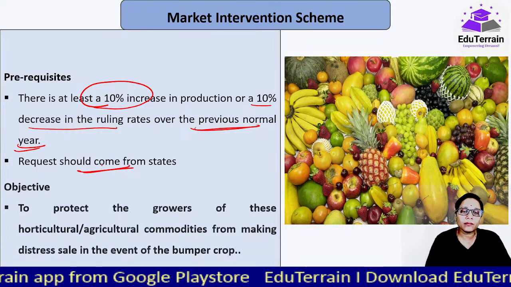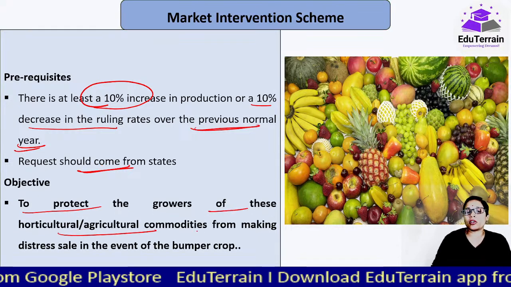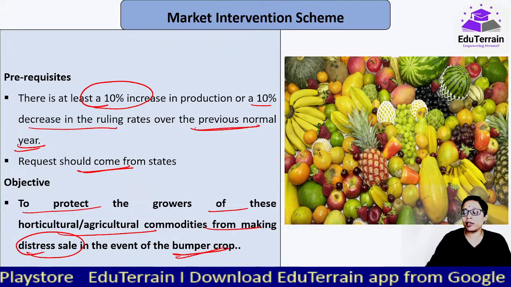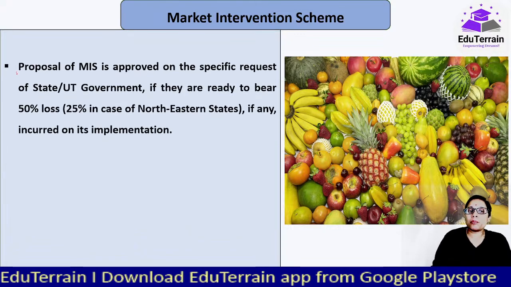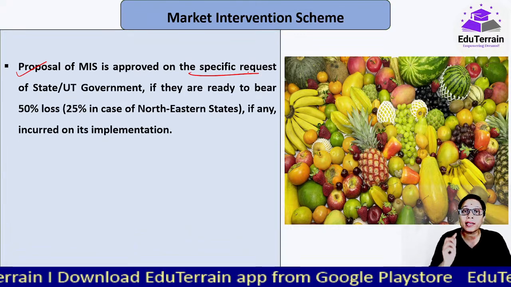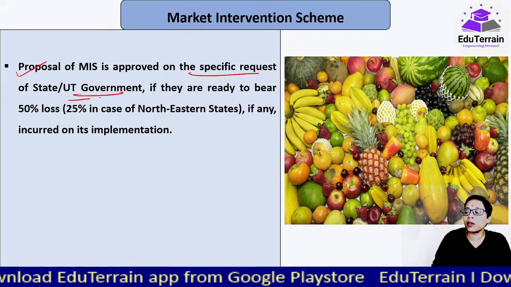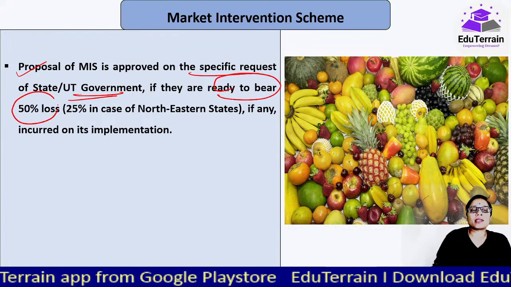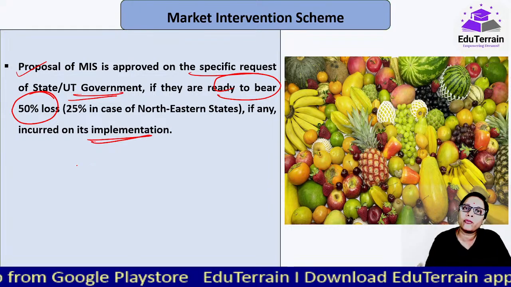Okay. Now what is the objective? To protect the growers of these horticultural and agricultural commodities from making distressed sale in the event of a bumper crop. And here the proposal of MIS is approved on the specific request of the state or union territory government if they are ready to bear 50% loss, if any, incurred on its implementation. Obviously that would be there.